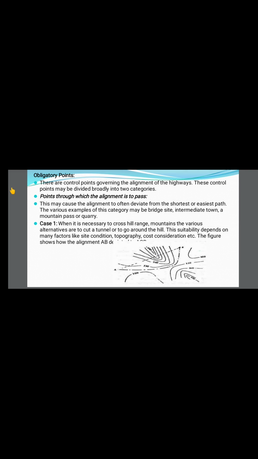Here the levels 300, 330, 360 mean it is a hill itself, isn't it? Between point A and B the level changes from 300 to around 360, 380. It crosses 380. There is a dotted imaginary line, the proposed construction road between points A and B. But the road has been given from A to C and B.